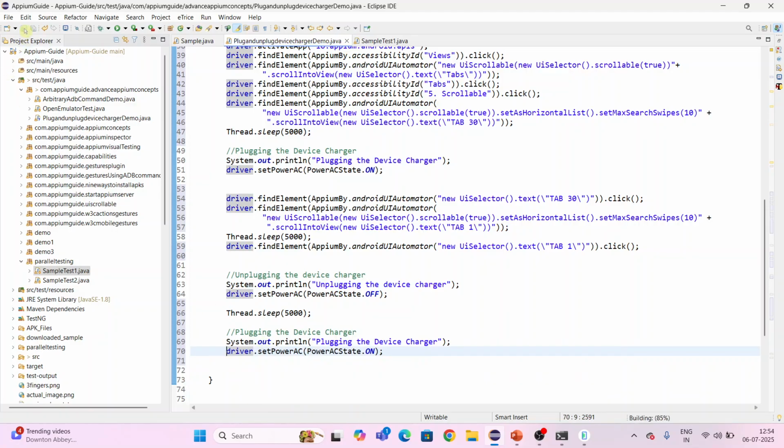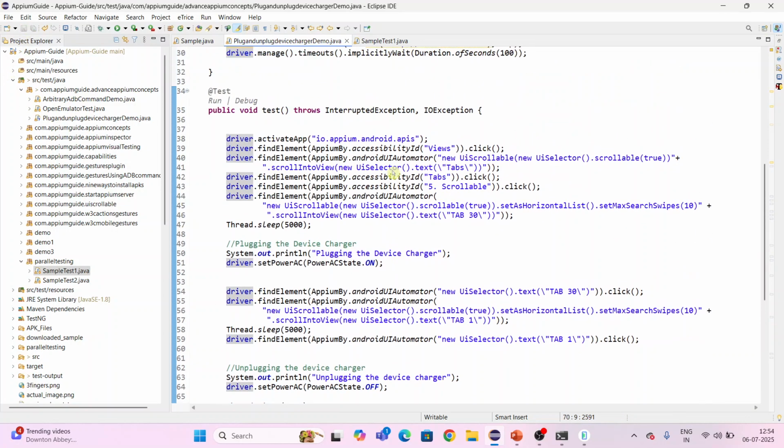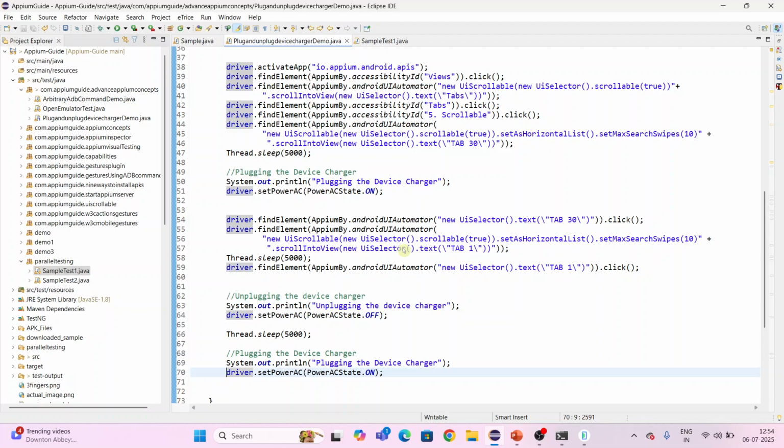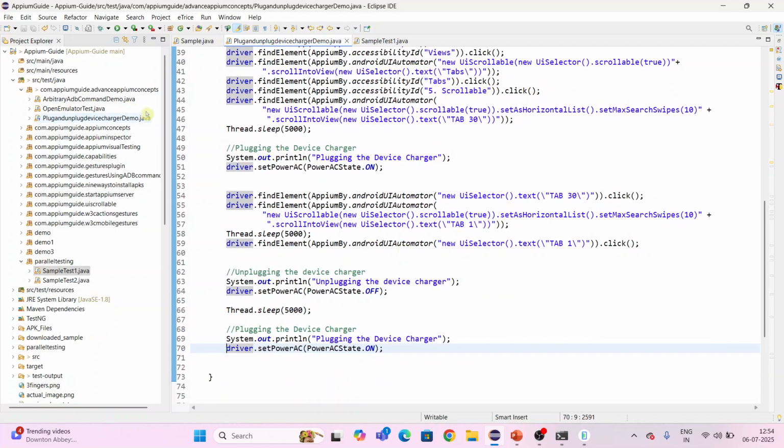So what I did here, I just copied some code from the other script. When the script is running and I'm performing some action on the API Demos app, that is, performing the scrolling, in between I will plug and unplug the device charger. This one I want to simulate here.